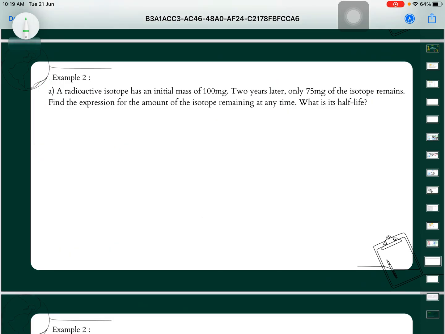Okay, next we look at example 2. A radioactive isotope has an initial mass. So initial means T is equal to 0, then our mass, which is P, is equal to 100. The first thing we need to do is integrate. dP over dt is equal to negative Kp.